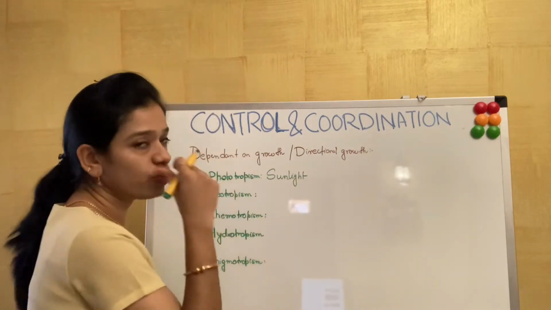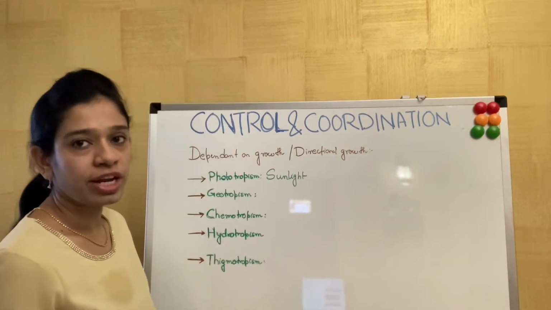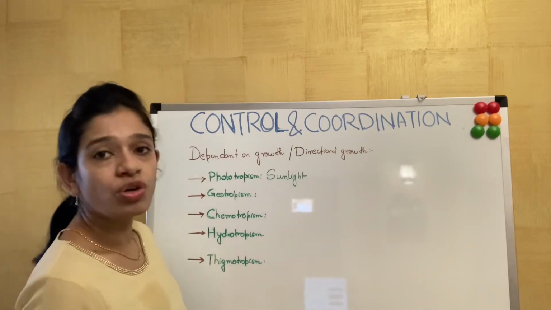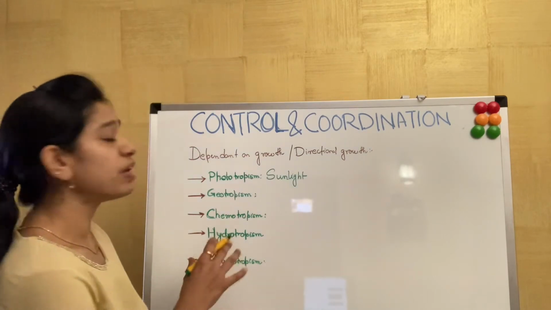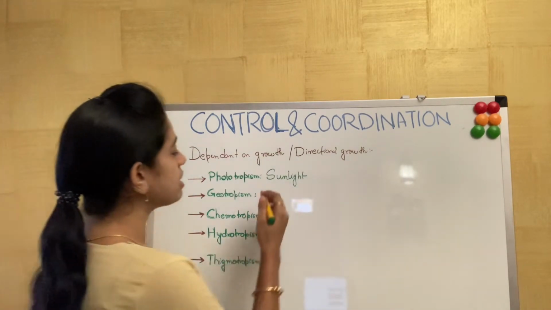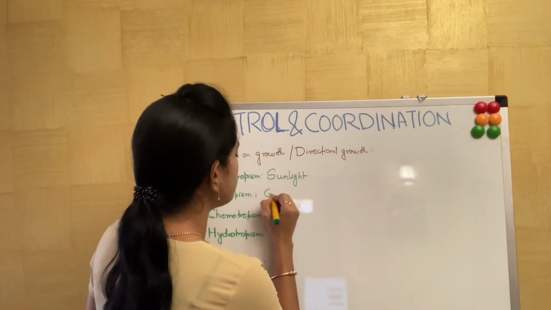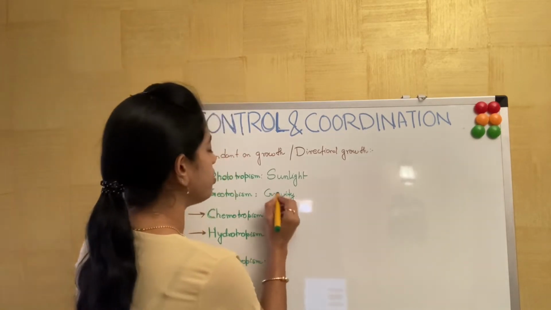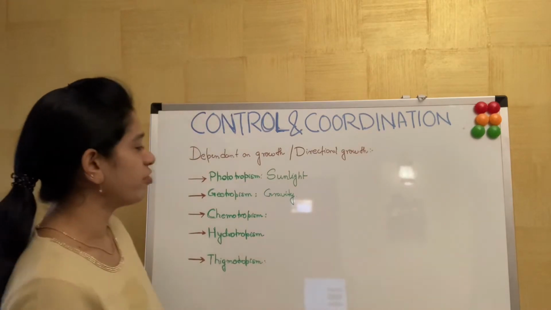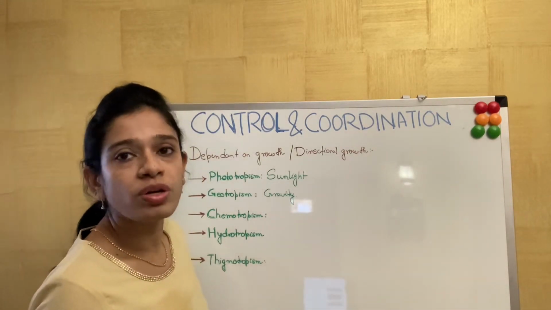The word photo means some kind of light. The next is geotropism. When we talk of geotropism, this provides another type of stimulus, that is the stimulus of gravity, how the plants respond to gravitational pull.